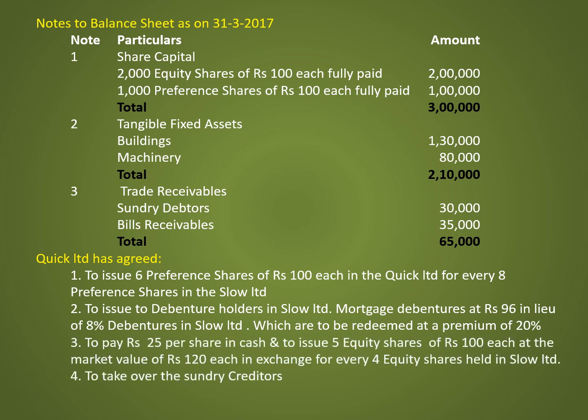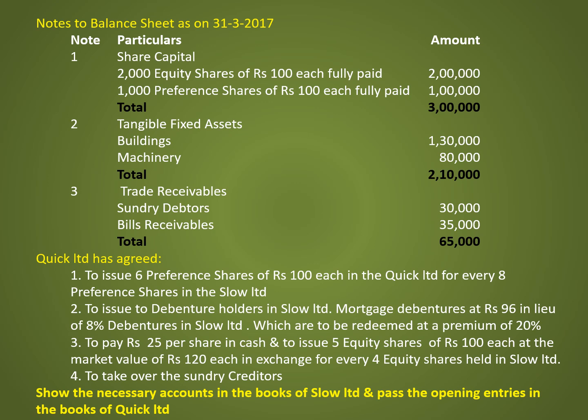The third condition, to pay rupees 25 per share in cash and to issue 5 equity shares of rupees 100 each at the market value of rupees 120 each in exchange for every 4 equity shares held in Slow Limited. And the fourth one, to take over the sundry creditors. Show the necessary accounts in the books of Slow Limited and pass the opening entries in the books of Quick Limited.